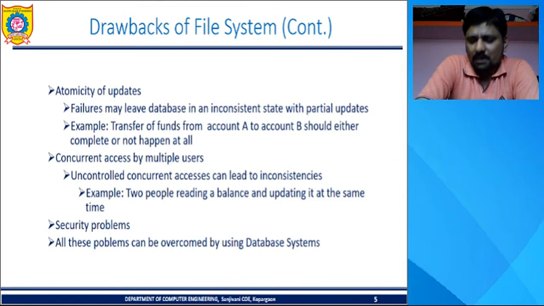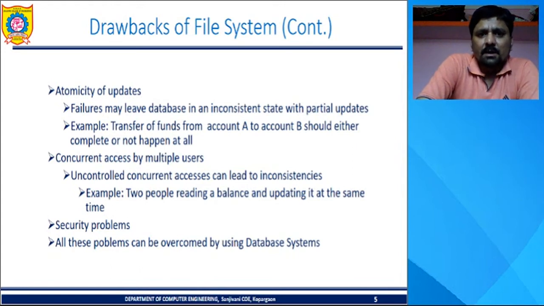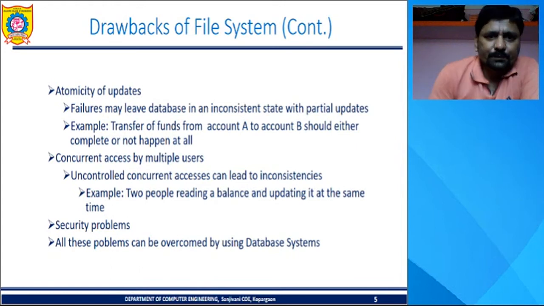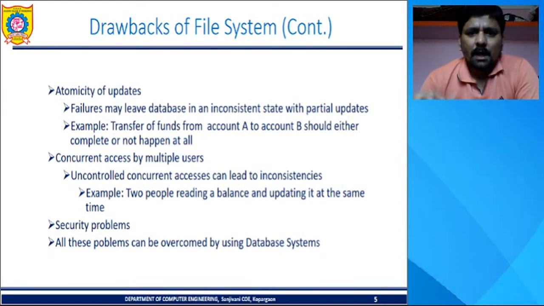For example, if we are going to transfer funds from account A to account B, either the entire transaction should complete or not happen at all. That is atomicity. And it is very difficult to maintain atomicity with partial updates in the file system. That's why we require a database.